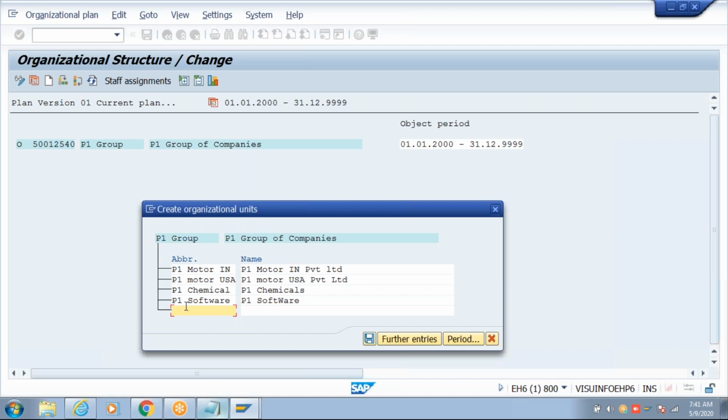After maintaining a few, if you still want to maintain a few more, click on further entries. Here I'm not defining a validity, so whenever you are creating these objects under this object, generally the same validity will be taken. If you want to give a different validity for particular objects, select this and click on period and maintain a different validity. For now I'm not maintaining a different period. These are things that you need to practice on your own. Save it.